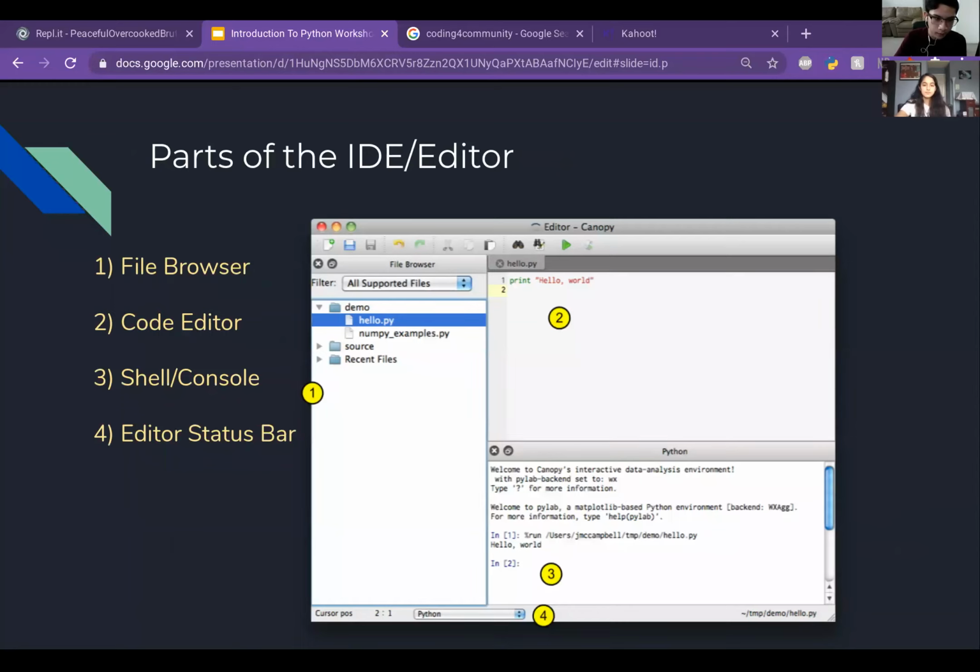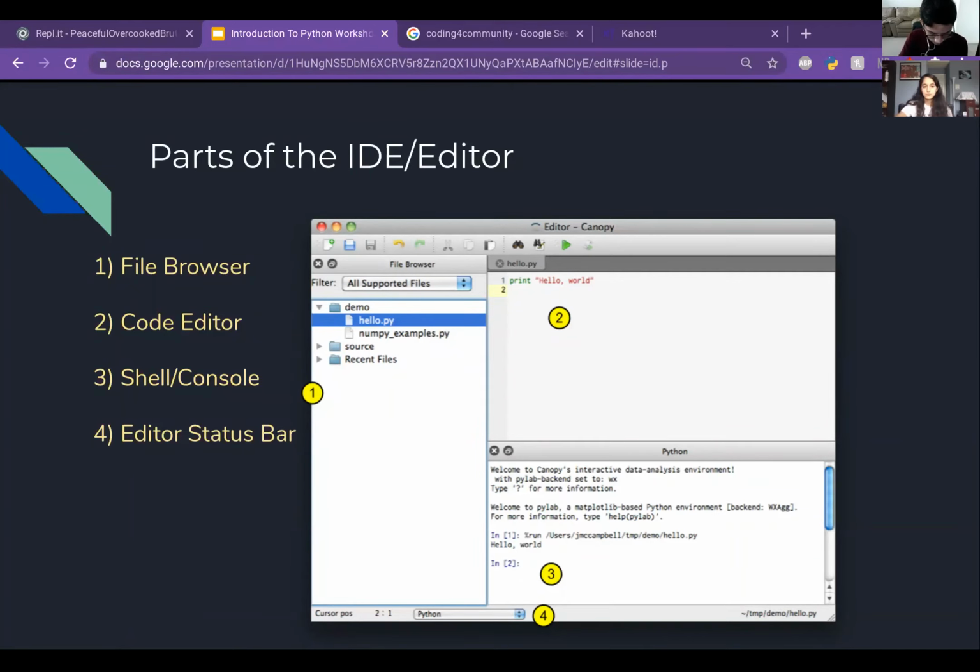All right, so here are the parts of the IDE/editor that you will use. The file browser is this rectangular section that you see on the left. The code editor is where you will write all of your code. As you can see, there are different lines that you could write in the hello.py file. And then down there, that rectangle with a rectangular bar that says Python on it, that's the shell or the console, which is where everything is printed. And you could also write in the shell or console. You could write unsaved code in that section just to test out different lines or different operations.